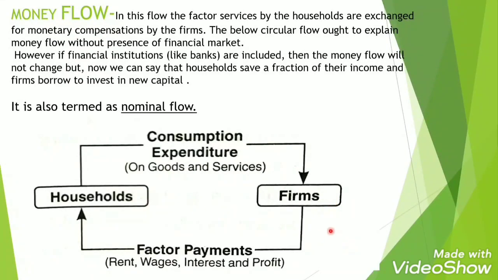The first payment is paid by the firms to the household sector in the form of factor payments. And what will the household sector do when it will receive its payment? It will spend its money on goods and services. So this is known as consumption expenditure. Now this flow takes place without the presence of financial market or financial institution like banks.